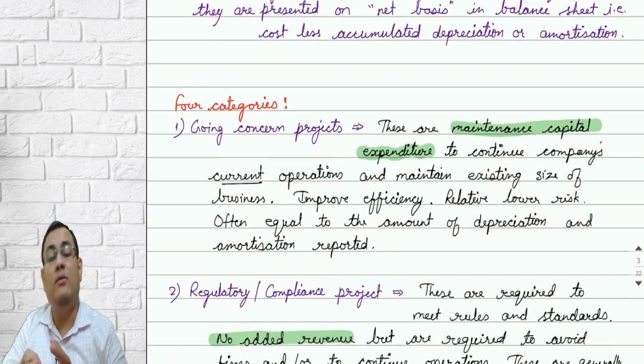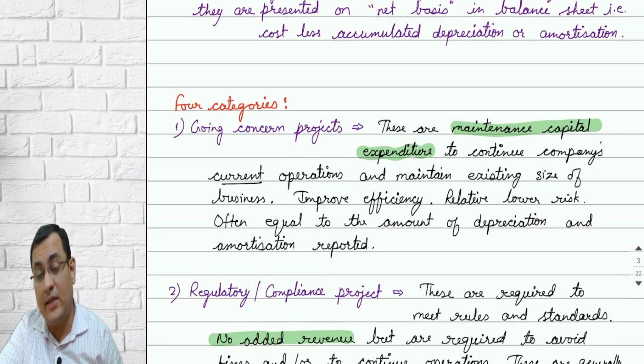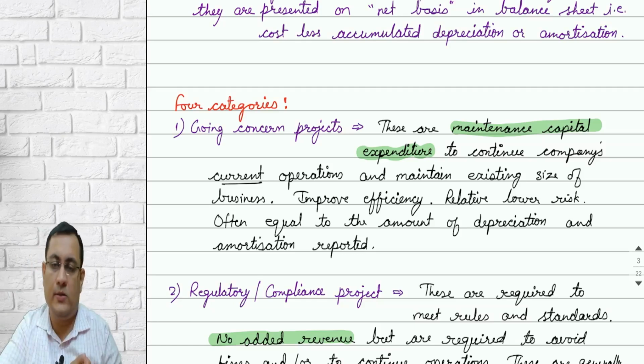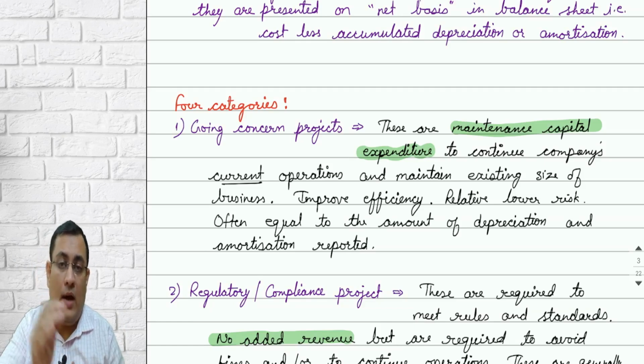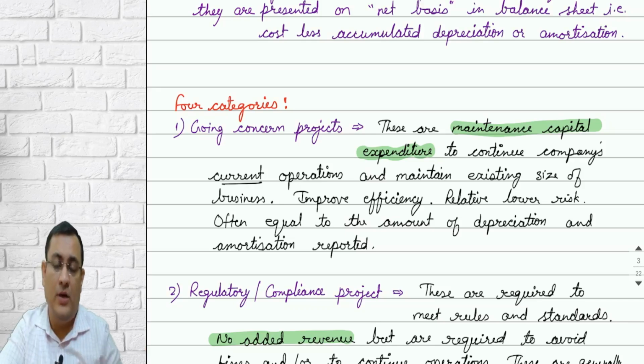Now, what are the various categories of capital investment? In our study material, they have classified capital investment into 4 categories. A question may come asking you to identify a particular situation as belonging to a class of capital investment.